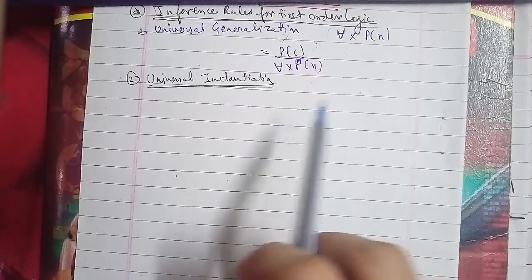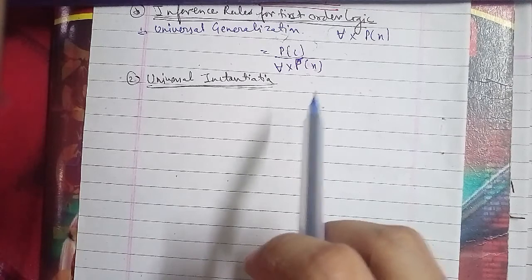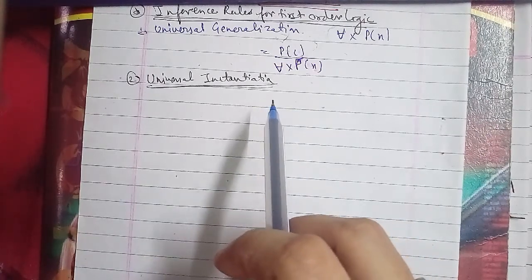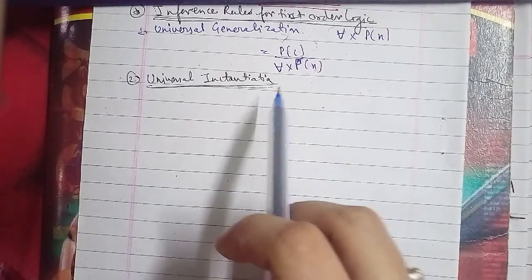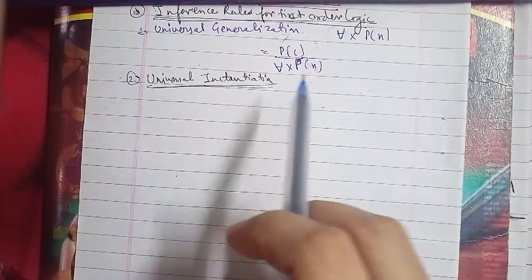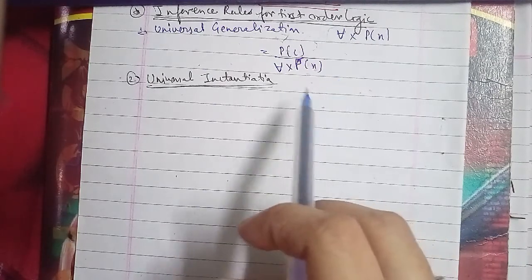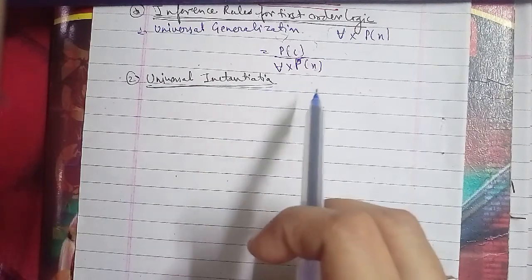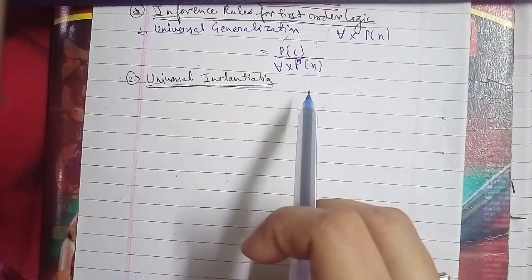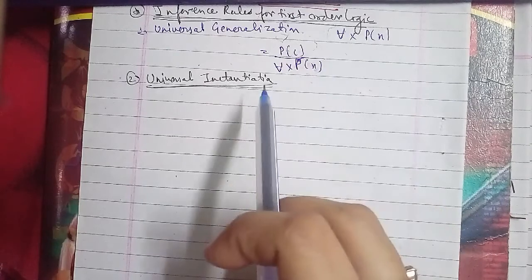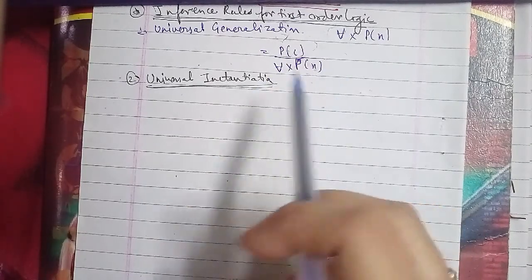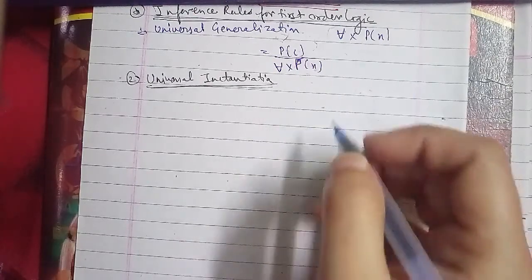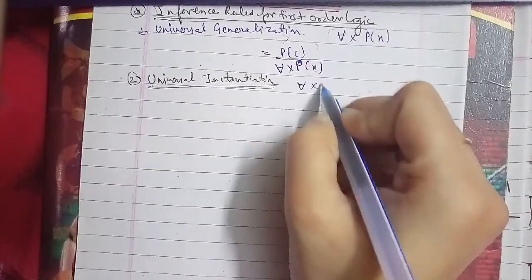can infer any sentence that is obtained by substituting a ground term for the variable. The UI rule states that we can infer any sentence P(c) by substituting a ground term c, a constant within the domain x, for the variable in ∀x P(x) for any object in the universe of discourse, and that can be represented as ∀x P(x) implies P(c).